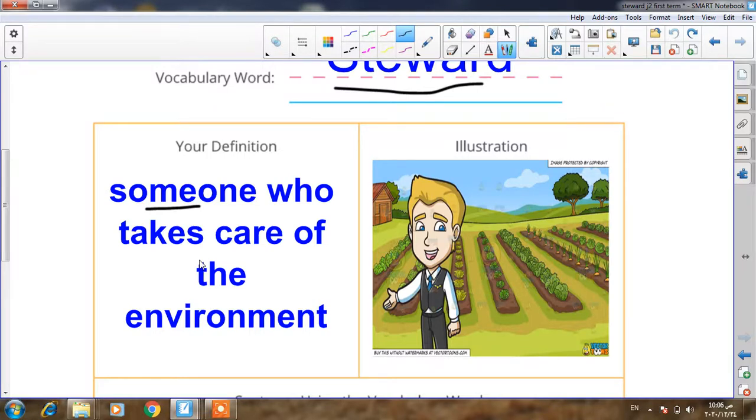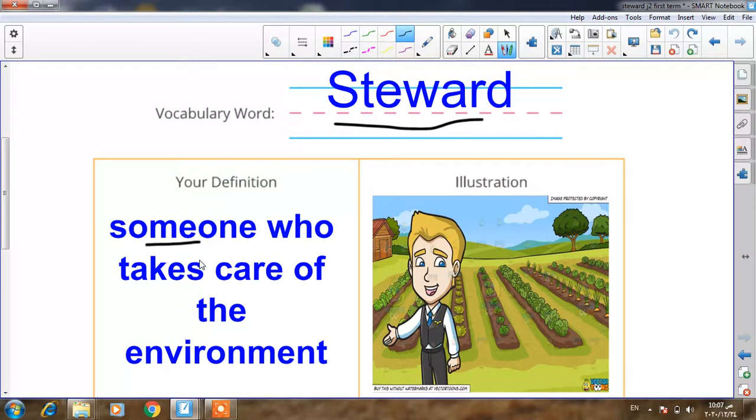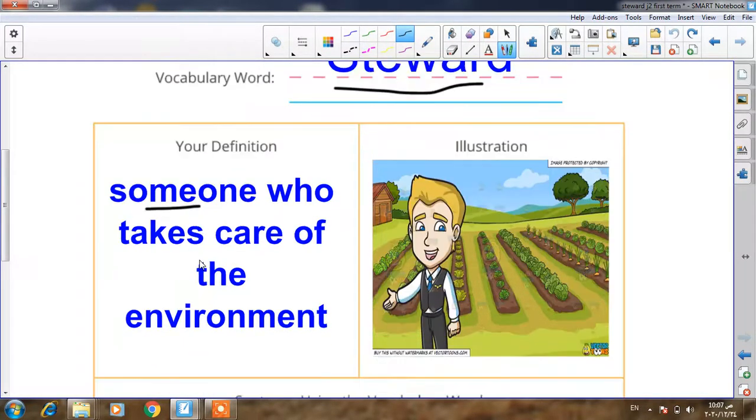Like the story of Hussam. You remember the story of Hussam when Hussam watered his plants in the planter and removed the short weeds from it? Yes, by this way Hussam takes care of his plants, right? And by this way Hussam will be steward. So steward, anyone who takes care of the environment.